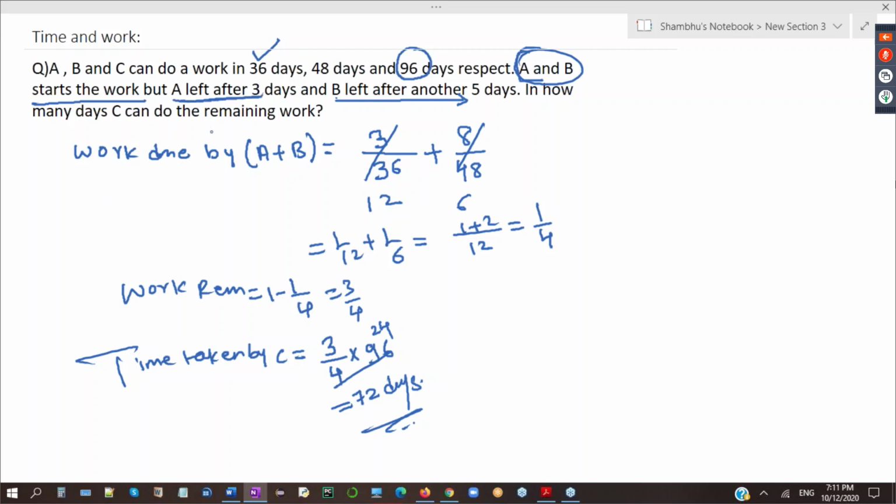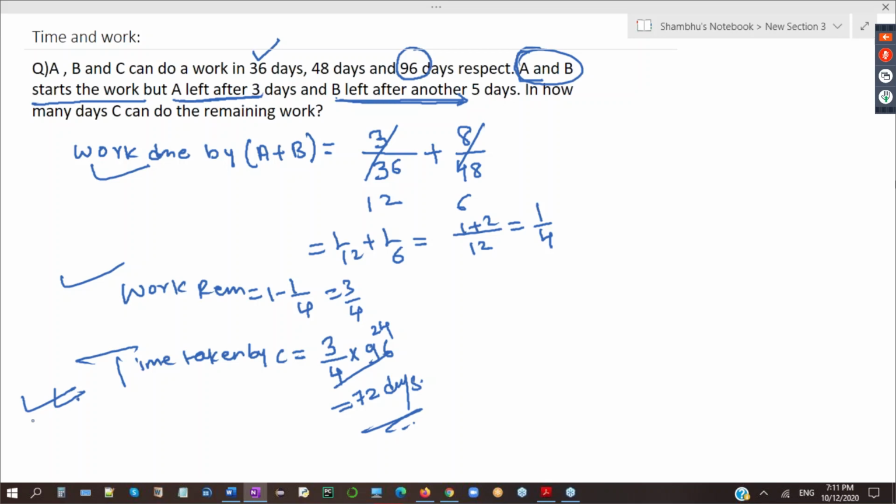A will leave after 3 days, but B will leave after another 5 days. B will keep on working for another 5 days. So B works for how many days? 3 and another 5, so total 8. Any doubt, anyone? Work done, then how much work remains, and the final step is time taken by C to complete the remaining work. Any doubt, anyone?